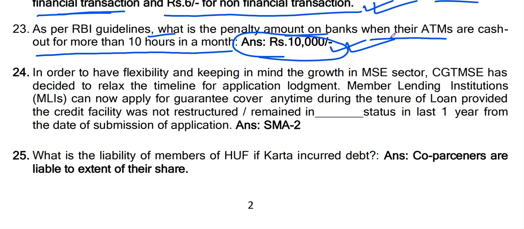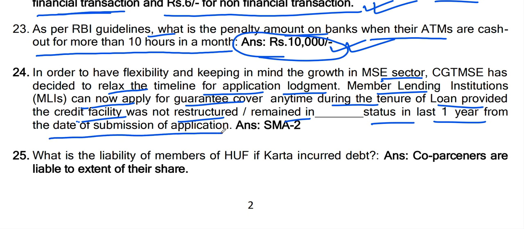In order to have flexibility and keeping in mind the growth of MSME sector, CGTMSE has decided to relax the timeline for application lodgement. Member lending institutions MLIs can now apply for guarantee cover anytime during the tenure of loan, provided the credit facility was not restructured and remained in SMA2 status in the last 1 year from the date of submission of application.